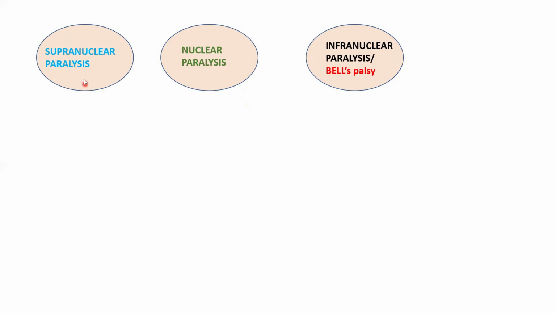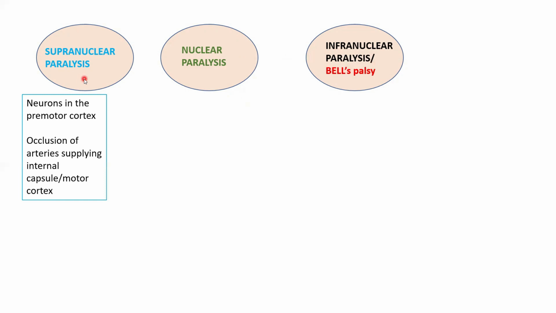Supranuclear paralysis: what is the structure involved? The motor neurons in the cerebral cortex. To be specific, the neurons in the premotor and the primary motor cortex. Why does this happen? Due to occlusion of the arteries that supply these areas, and also the internal capsule. What will be the feature of supranuclear paralysis?